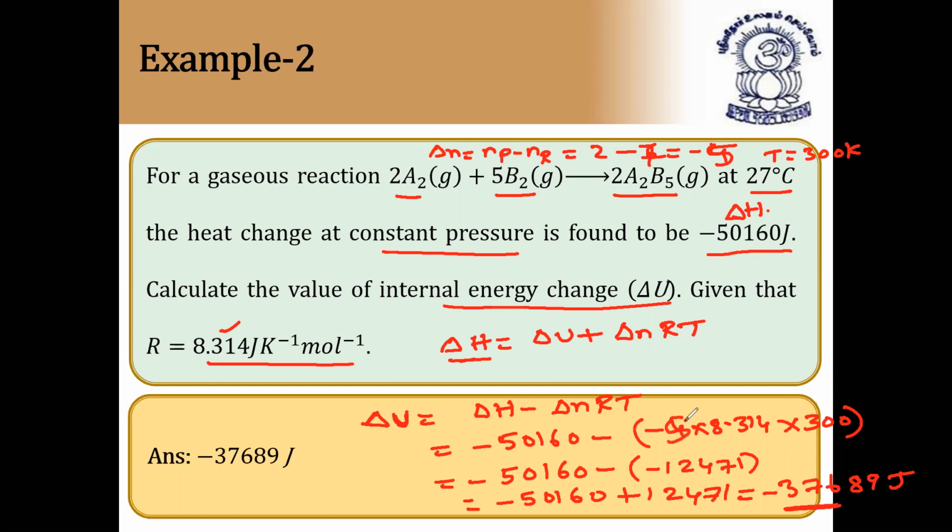Anyway, the value will be the same. So if I bring minus 5, then 5 into 8.314 into 300. Temperature is equal to 300 kelvins. So automatically you'll get the value of delta U. I hope it is clear. This model is very, very important. So please note it down in your classworks. I hope you have noted it. Now I'm playing the track. Next.